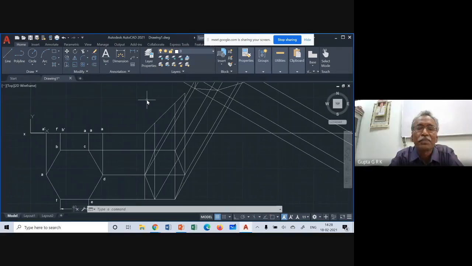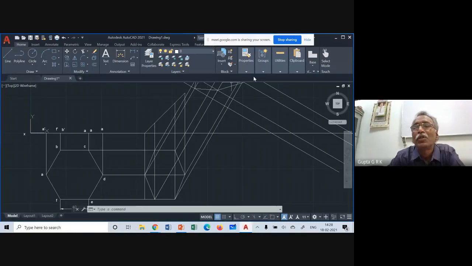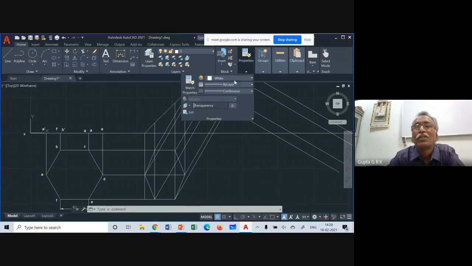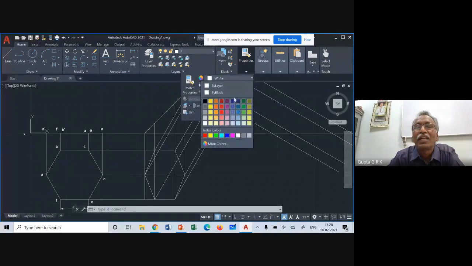Sir, could you explain about the coloring? Yeah. You go to the properties, right? You choose this, white is there now. You just click on this, and you can take any color. Okay, suppose I take yellow color. Yellow color looks bright actually.